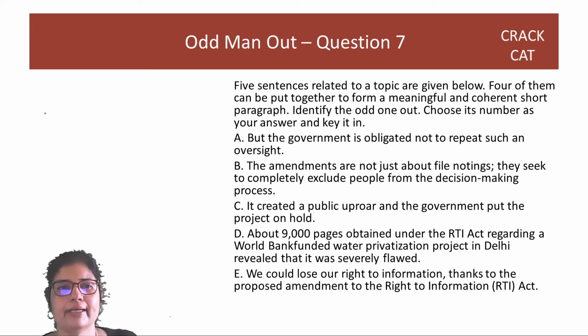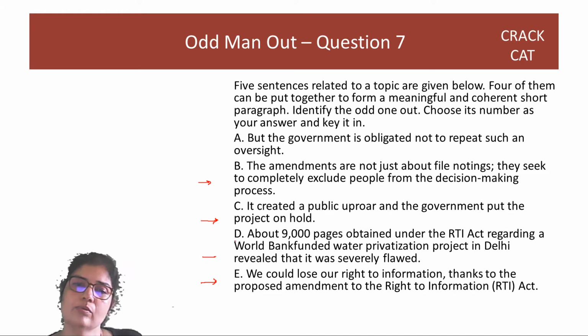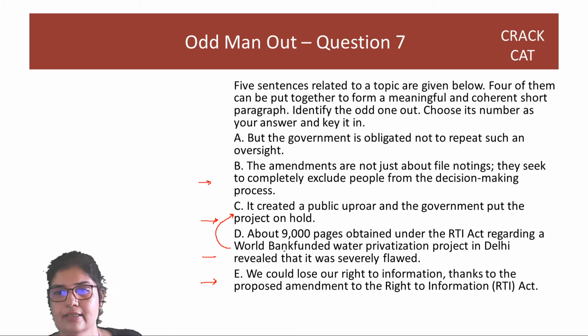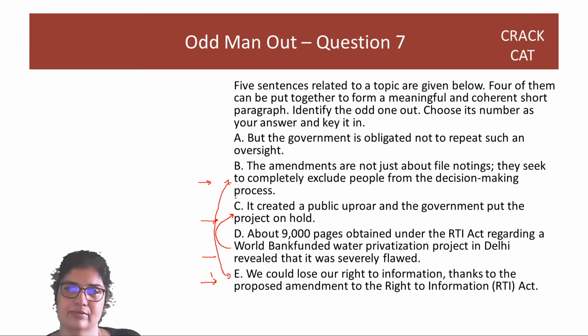But the government is obligated not to repeat such an oversight. The amendments are not just about file notings, they seek to completely exclude people. It created a public uproar and the government put the project on hold. About 9,000. We could lose our right thanks to the proposed amendment. Okay. So, first of all, the 9,000 pages and this are connected. This is what, right? Created a public uproar and the government put the project on hold. And we could lose our right to information thanks to the amendments. These two are also together.